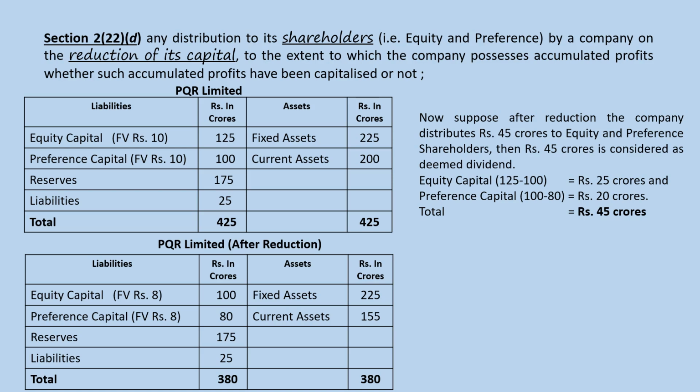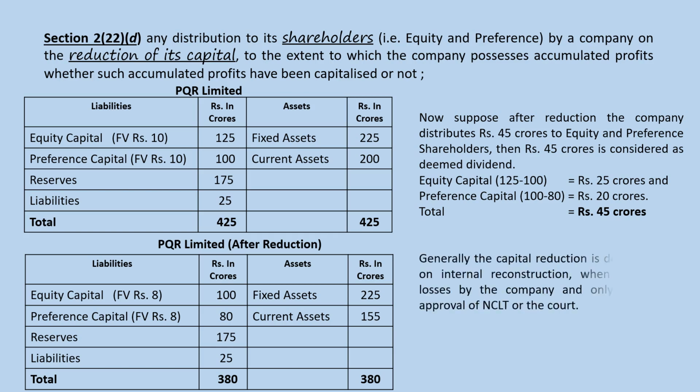Why is that so? Because in the current assets there is a cash component from which I have distributed rupees 45 crores. So current assets have been reduced basically because the cash has been distributed to equity and preference shareholders. So this is also considered as deemed dividend. Generally, capital reduction is done in the case of internal reconstruction of a company, when there are losses, and only after the approval of NCLT or the court.